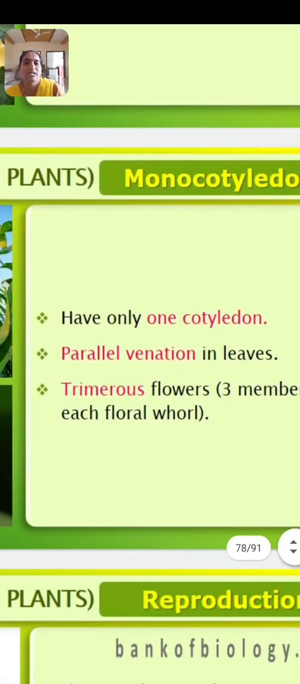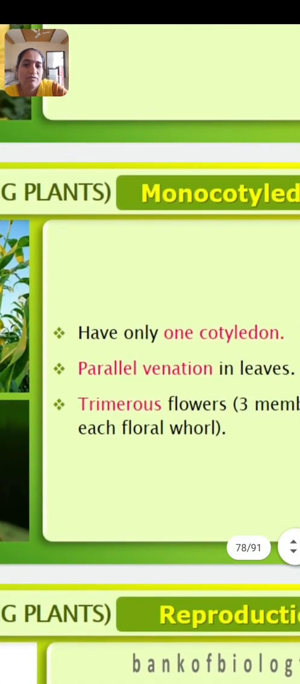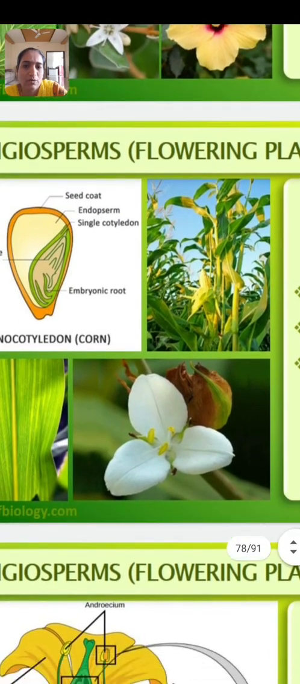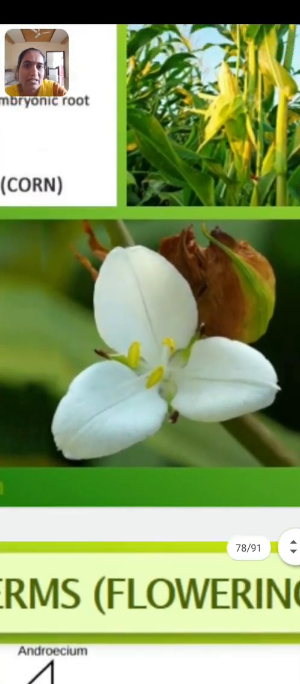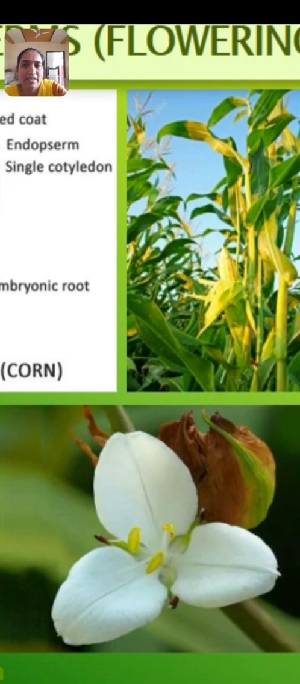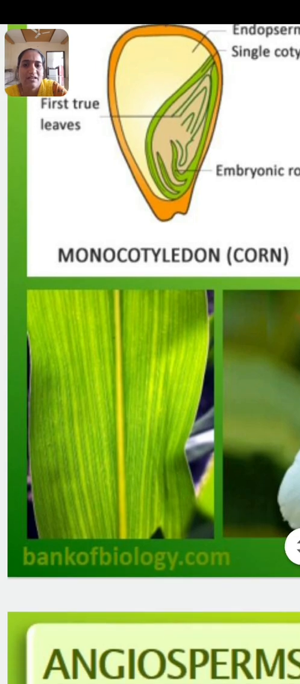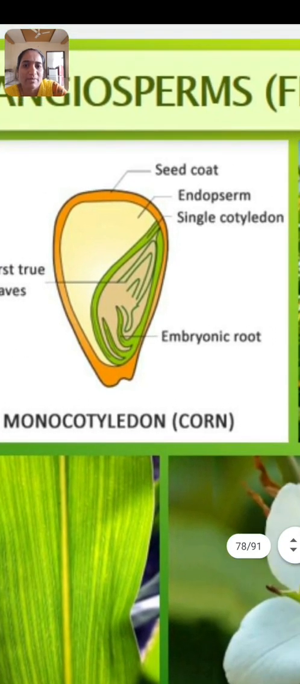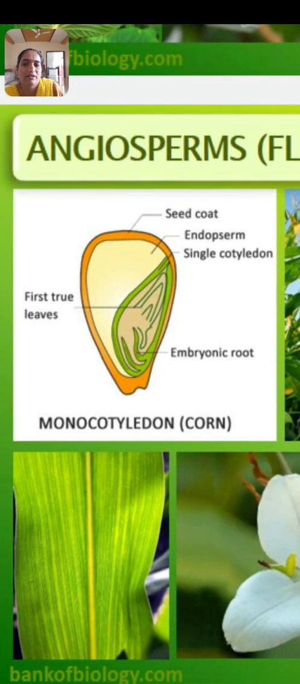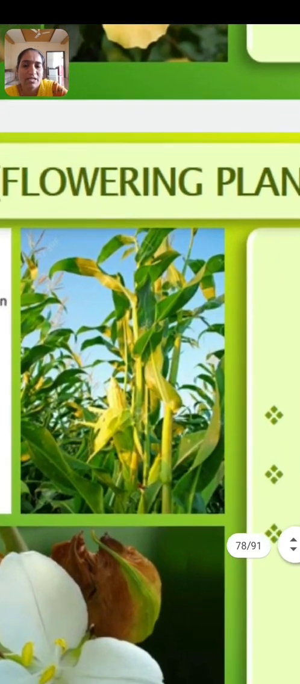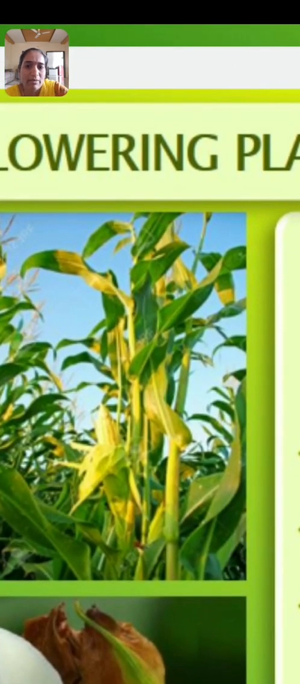Then the second group is known as monocotyledon. They have only 1 cotyledon in their seed, and they have parallel venation, and they possess trimerous flowers with 3 structures. Here look at here, 3 petals are there, 3, 6, 9 like that. Okay, and this type of venation is known as parallel venation, which is common in the maize plant. This seed is a monocotyledonous seed from the corn, from the maize. Okay, here look at here, the leaves are with parallel venation.